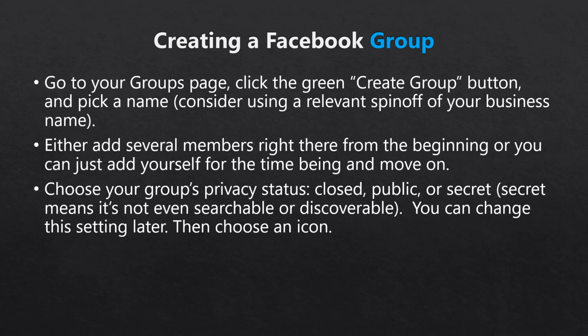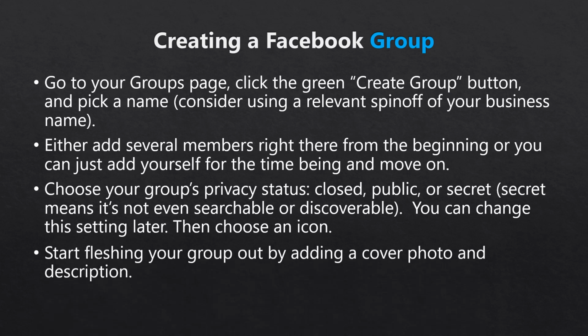Once your group is created, you can start fleshing it out by adding a cover photo and description. The same guidance for business page descriptions above applies here more or less. Keep it short, clear, and include important keywords. As for the cover photo, make it horizontal and consider using Canva to create your image or hiring someone on Fiverr to make a nice image.